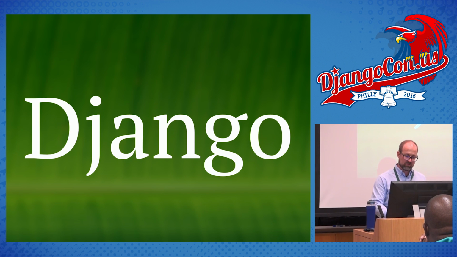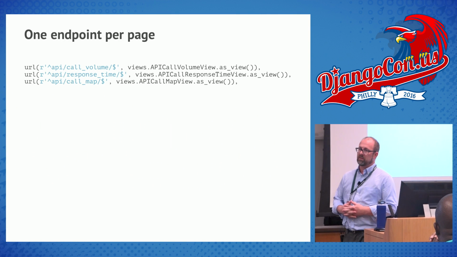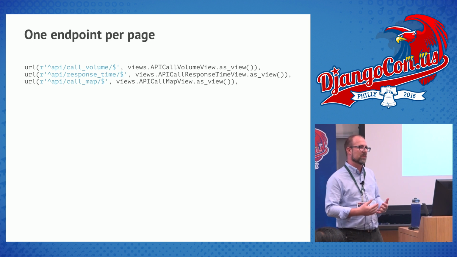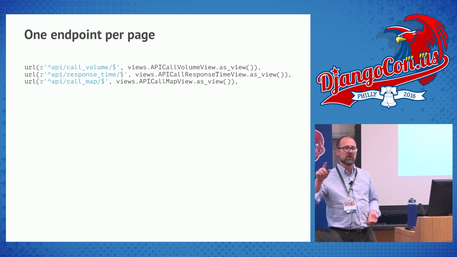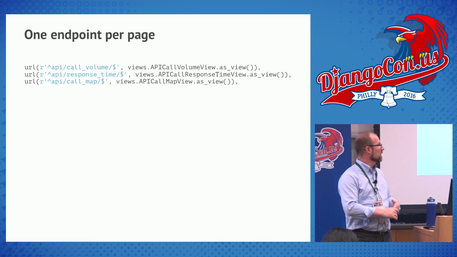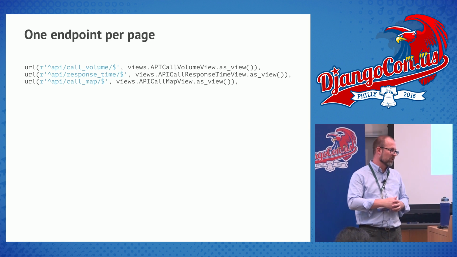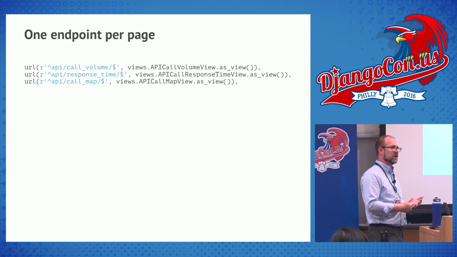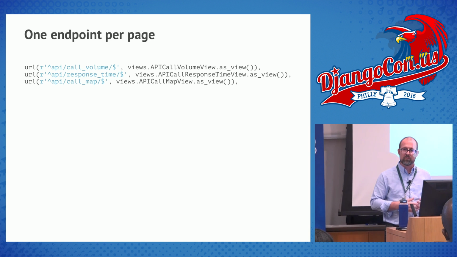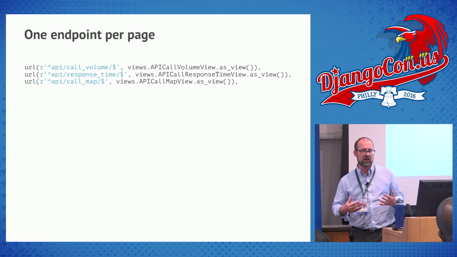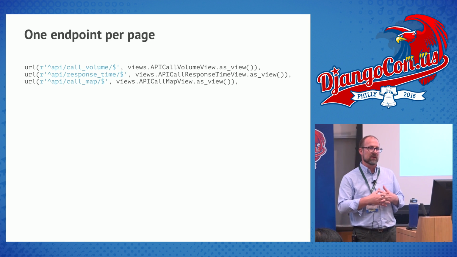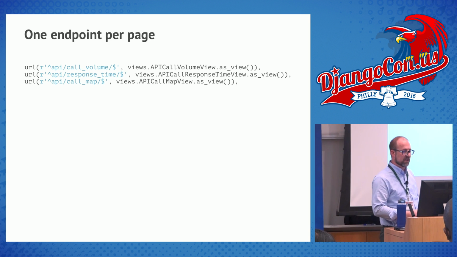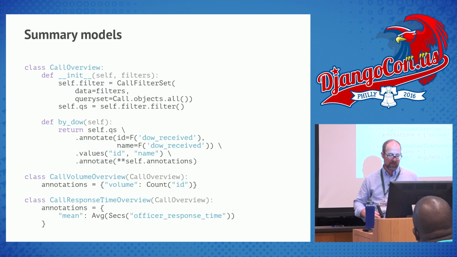Okay, Django. How do I use Django? Well, so for the Django side of this, I have an endpoint for every page that you saw when I flipped through the dashboard. So this is really simple. Just 3 little endpoints here that they have an API prefix because they all serve up JSON responses. I try to keep them compact, and they're all summarized ahead of time. Most of that's done in the database to make this as fast as possible.